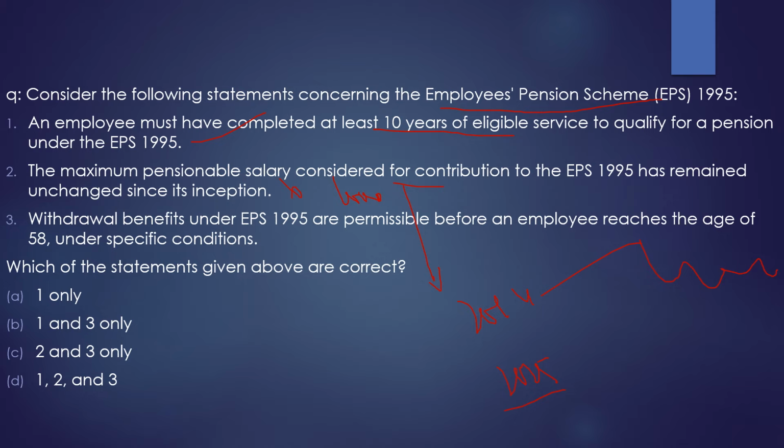So they are asking the government that this pension should be increased, in thousands, from 1000 to further. But the government of India is right now rejecting this request. The reason is that the government has much to spend on different schemes. So in a way we can say the government does not have funds for this. So the second statement is incorrect. Third statement: withdrawal benefits under EPS 1995 are permissible before an employee reaches the age of 58 under specific conditions. 100% correct. So with respect to this question, the correct statements are statement 1 and statement 3 only.